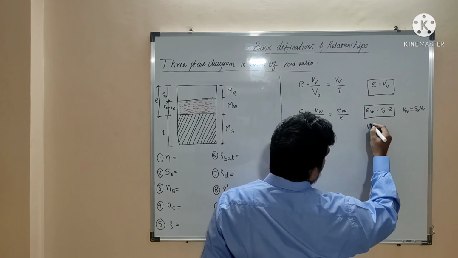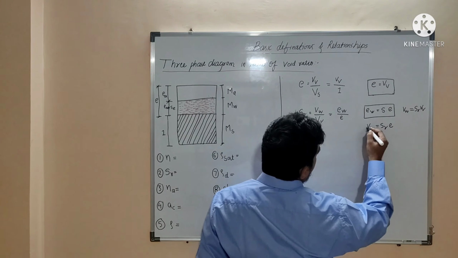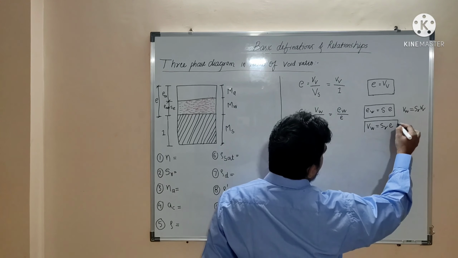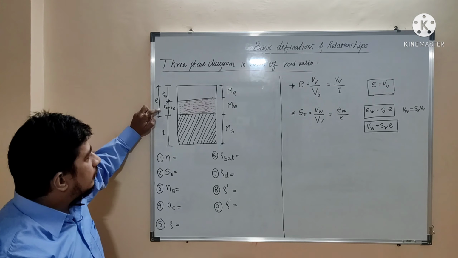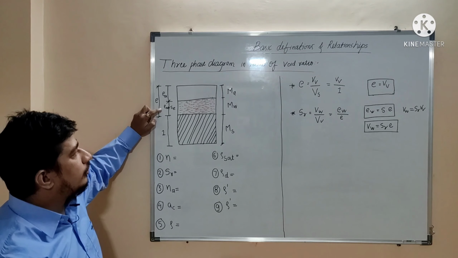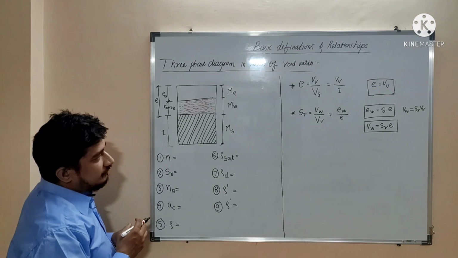So volume of water is equal to Sr, and volume of voids is nothing but e. So volume of water is Sr multiplied by e. Okay, so this is another part. So what we got? We got the formula for the volume of water, that is S multiplied by e.